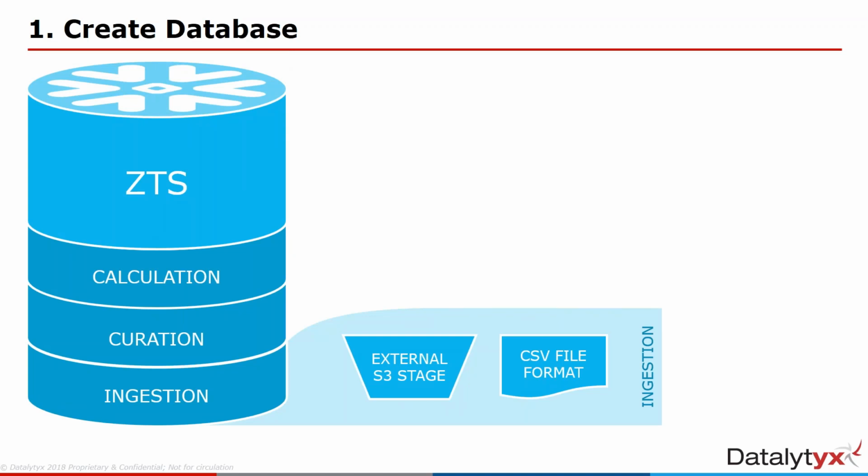You can either have internal stages, which are managed by the Snowflake platform, or you can have an external stage, which could be an S3 bucket or Azure Blob Storage, which you'll then hook up to Snowflake, and Snowflake can then see the contents and interact with that as if it was a stage that it was managing itself. The big difference being that you're paying for the storage externally on Amazon, as opposed to using internal storage within Snowflake. Okay, the other thing we'll need is a CSV file format specification, just so we can understand how to read these files. So we'll set these things up now.